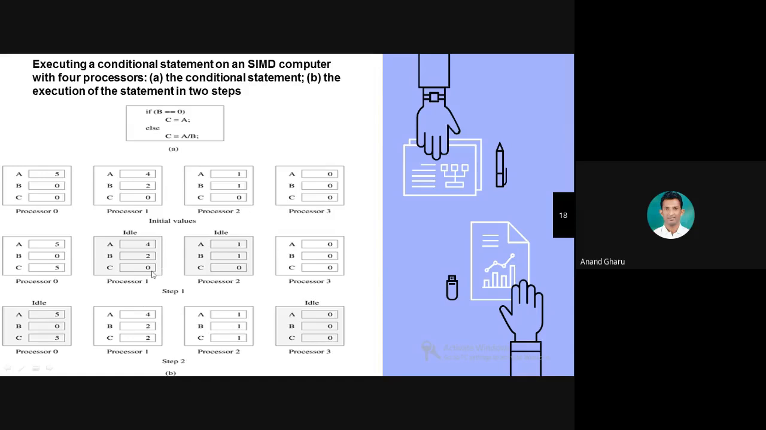Now this part will be executed by processor number 1. Now here you can see c equal to a divided by b. What is the value of a? Here for processor 1, it is 4. What is the value of b? It is 2. Now 4 divided by 2, the result is 2. So c equal to a divided by b, 4 divided by 2, the answer is 2. 2 is saved in c. Now here you can see the value of c is 2.